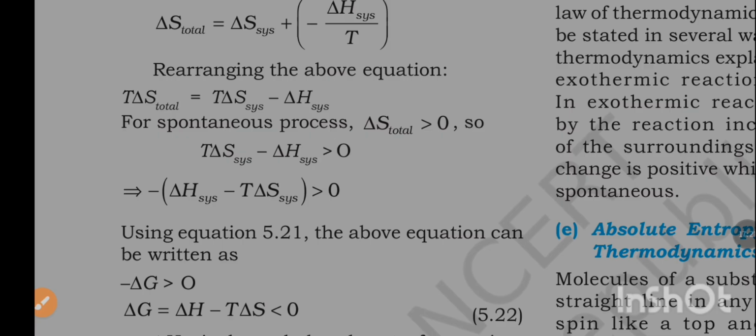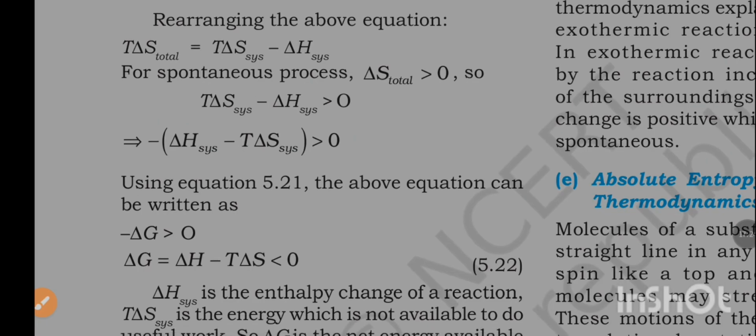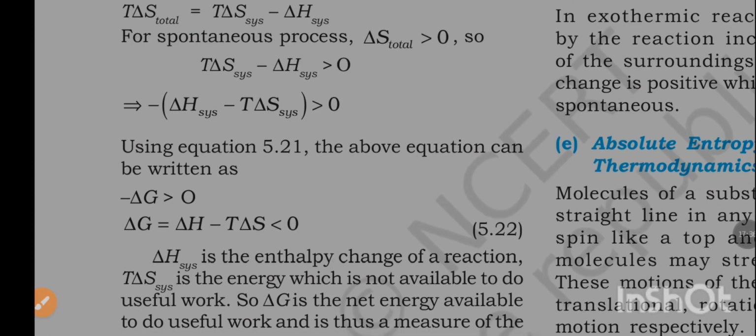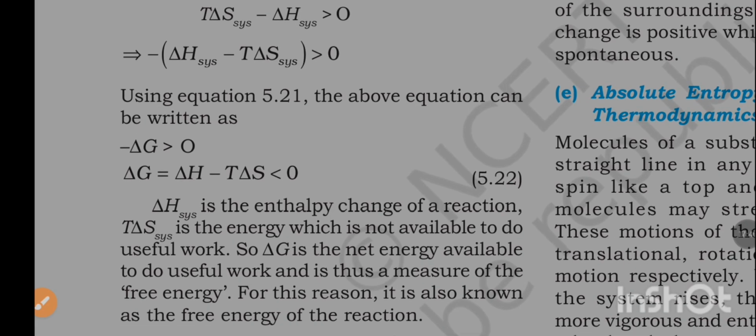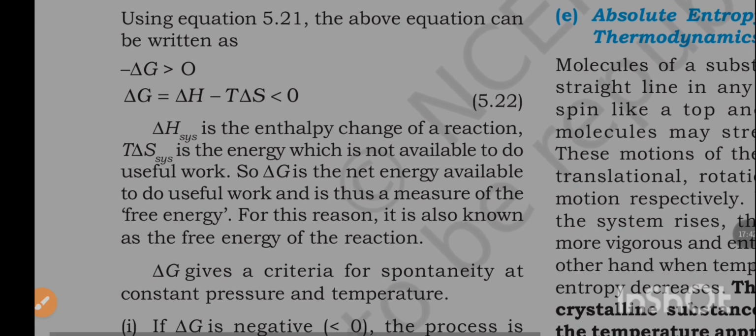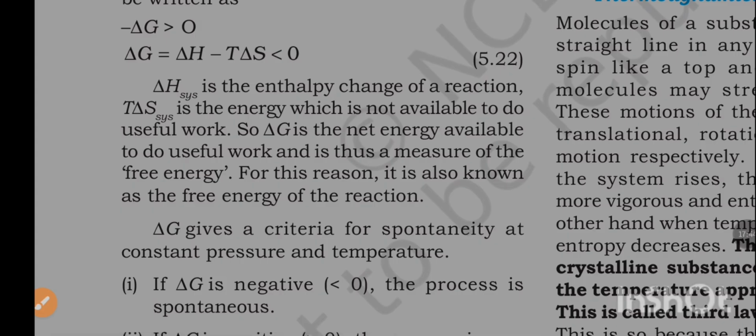For a spontaneous process, ΔS total greater than 0, so TΔS system minus ΔH system greater than 0. Minus, ΔH system minus TΔS system greater than 0. Using the earlier equation, the above equation can be written as minus ΔG greater than 0.